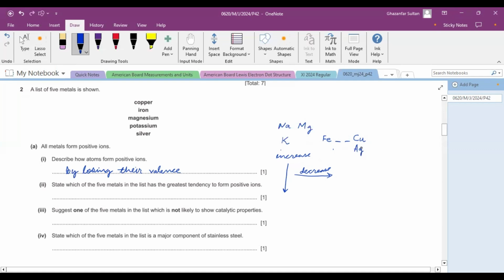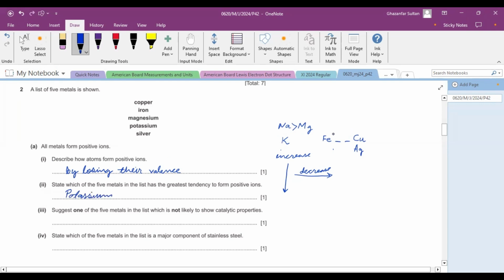But silver is less reactive than copper. Anyway, we have to choose the most reactive. Along the period reactivity decreases, so magnesium has less reactivity than sodium, and down the group reactivity increases, so potassium has the greatest reactivity. So the answer is potassium here.